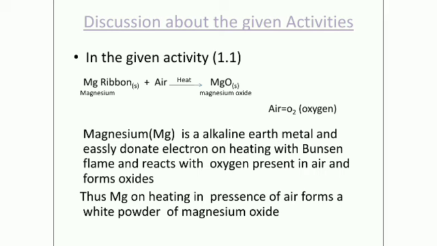Thus, magnesium on heating in the presence of air forms a white powder of magnesium oxide. Whenever a metal like an alkaline earth metal is heated, it forms an oxide.